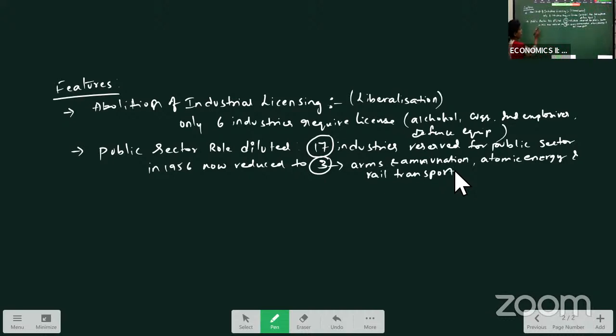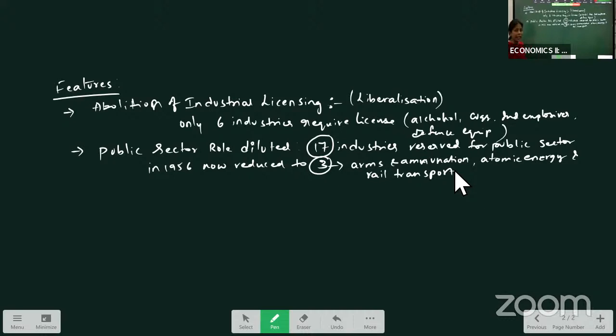Remember what is public sector role diluted? In 1956, 17 industries were reserved for the public sector, but in 1991, they reduced that 17 industries to 3. Now, only 3 industries are reserved for the public sector.